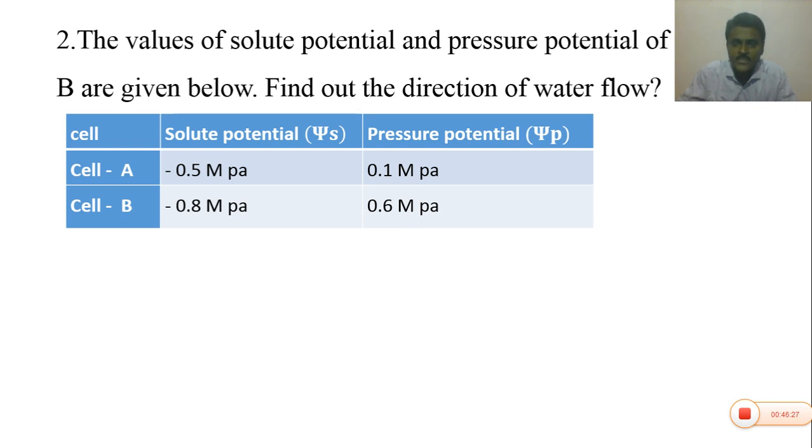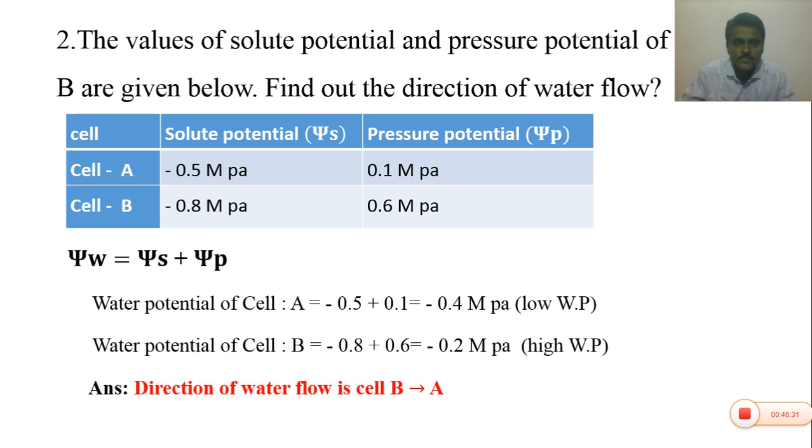Now you can calculate the water potential of cell A and cell B. The water potential equation is psi s plus psi p. So the water potential of cell A is the sum of psi s plus psi p, that is minus 0.5 plus 0.1, which gives minus 0.4 megapascals. Cell B is minus 0.8 plus 0.6, which gives minus 0.2 megapascals.